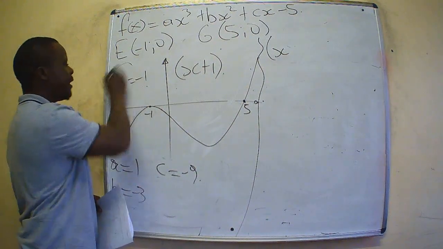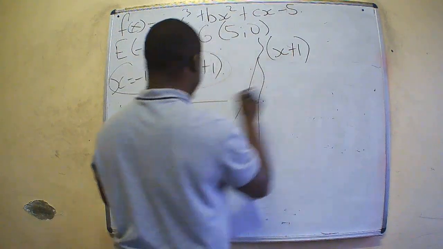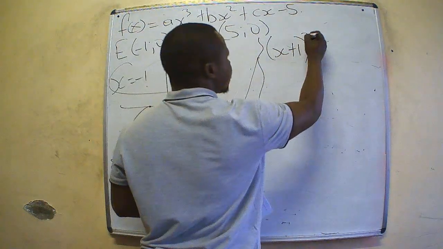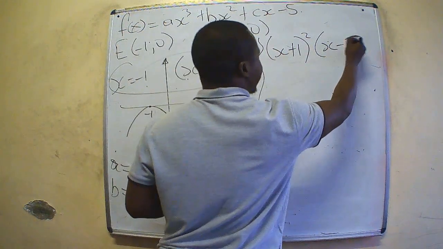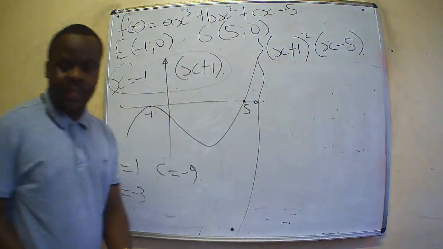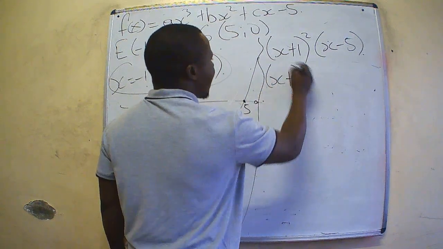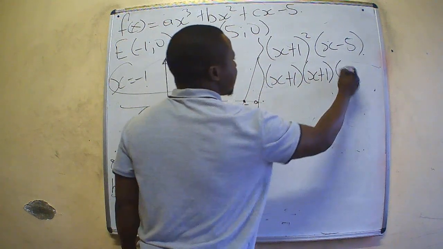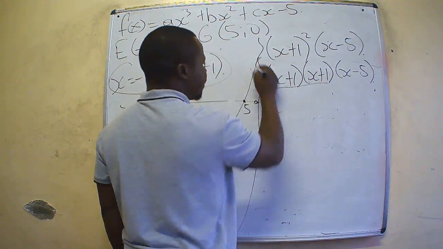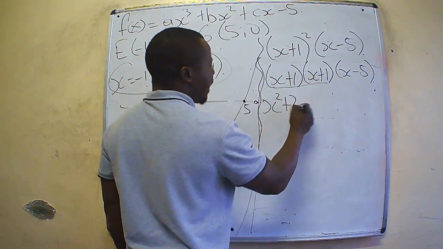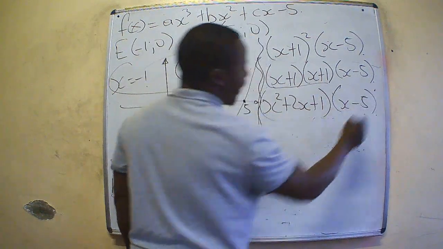So next, this x plus 1 occurs twice, at the same point, so we have x plus 1 squared. Then x is equal to 5, which means x minus 5. Now let us simplify this. This will give us x plus 1, x plus 1, x minus 5. Simplifying, we have x squared plus 2x plus 1, using the FOIL method, multiplied by x minus 5.